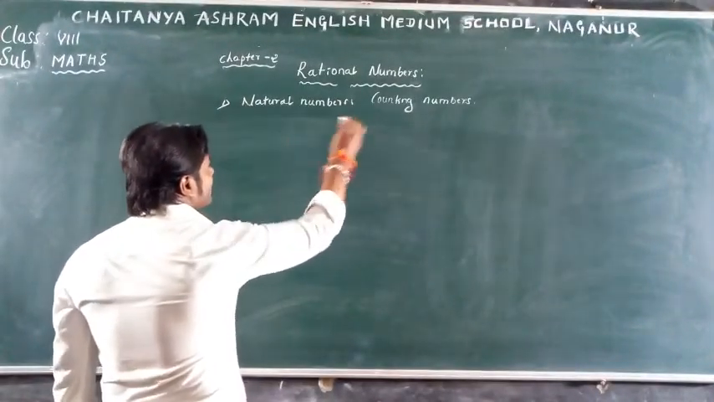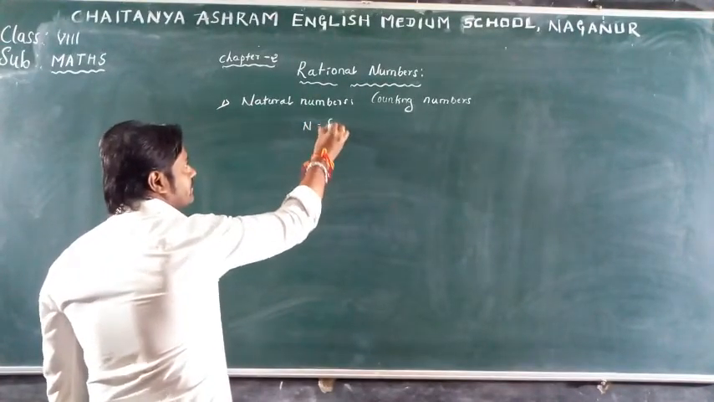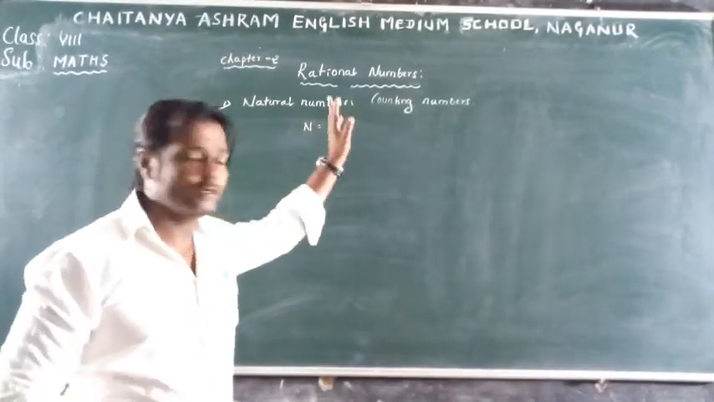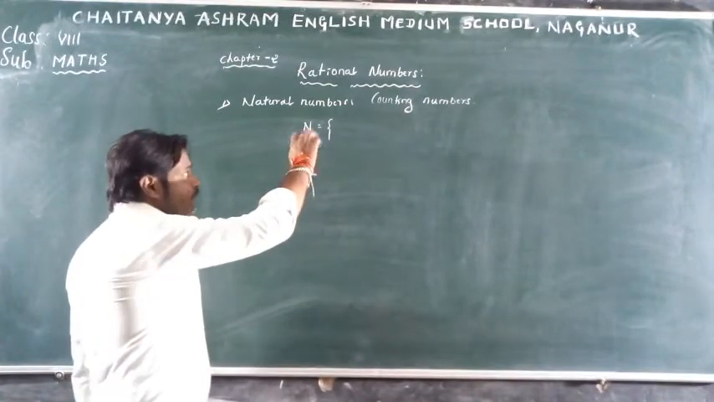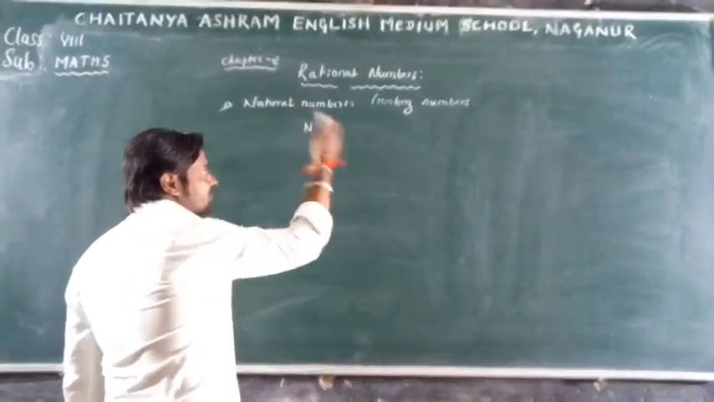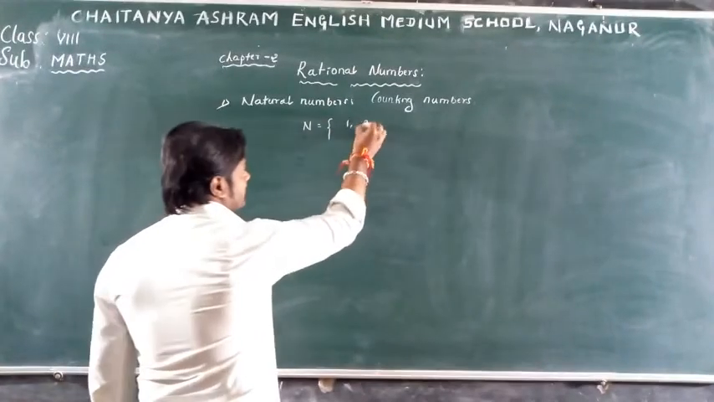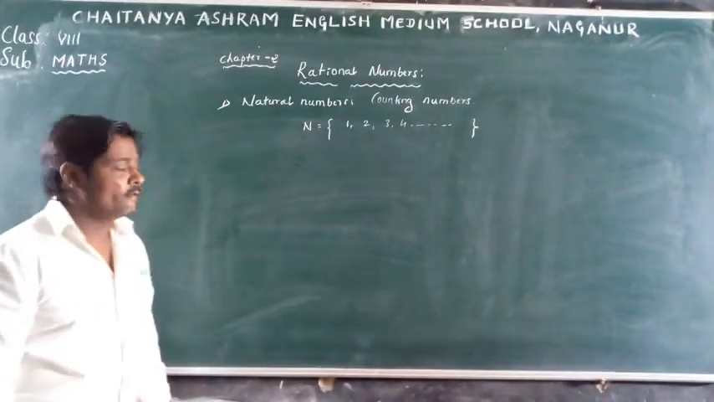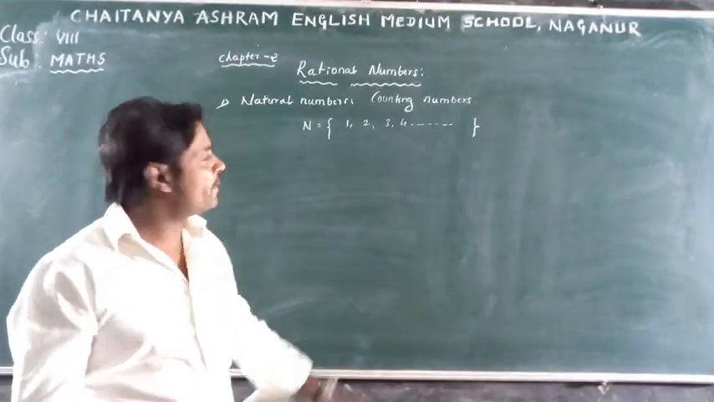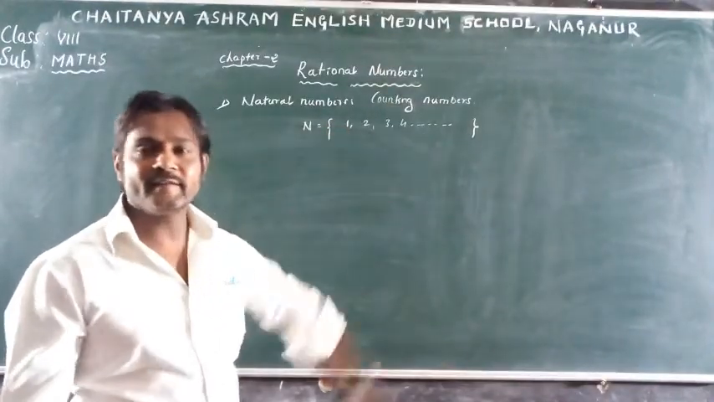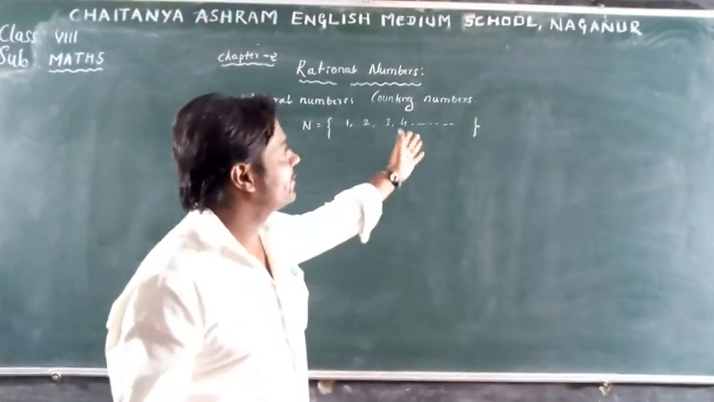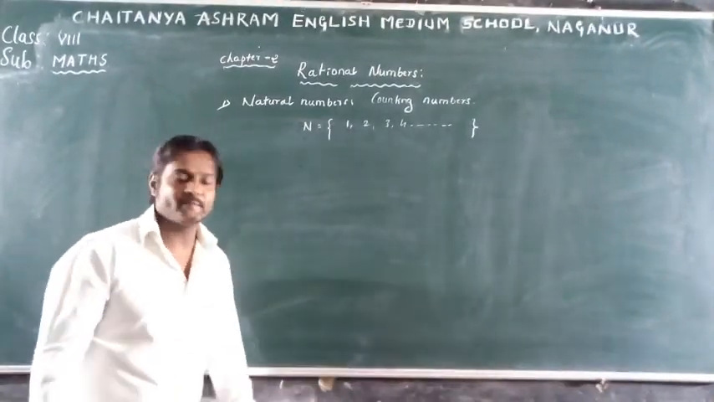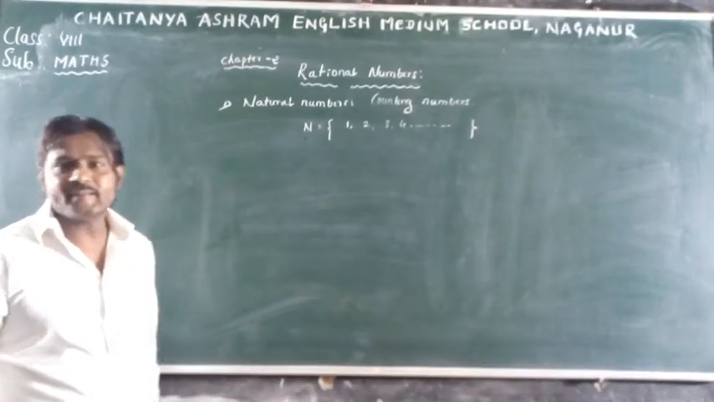The collection of natural numbers is denoted by the letter N. N denotes the set of natural numbers. This set includes the counting numbers, and this set starts from 1, 2, 3, 4, and so on. The least natural number is 1. The biggest natural number, it goes on, we don't know which is the biggest natural number. So the counting numbers are called natural numbers.